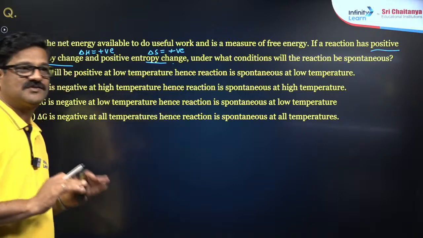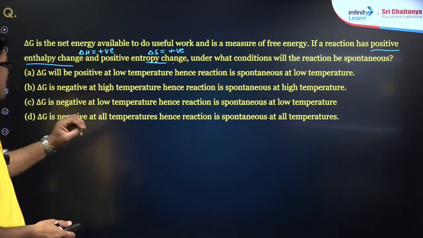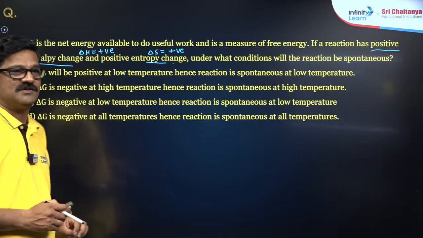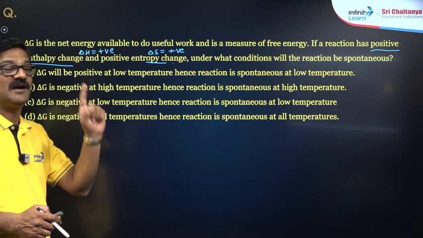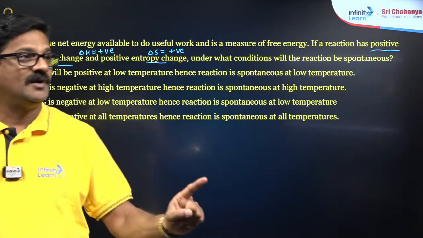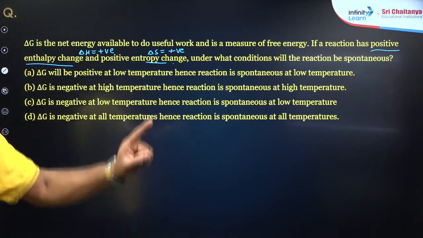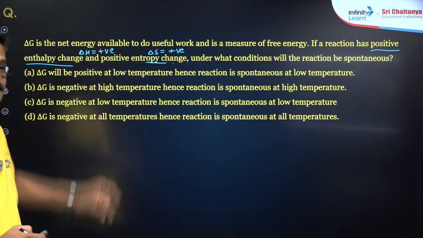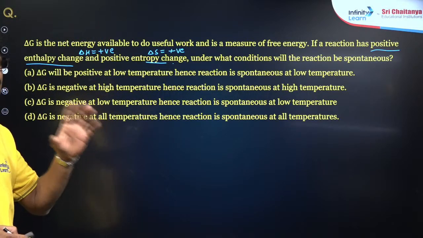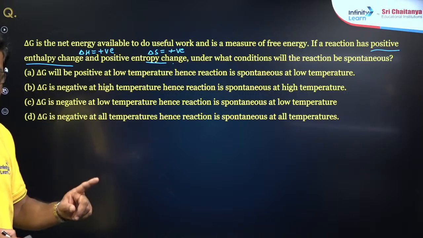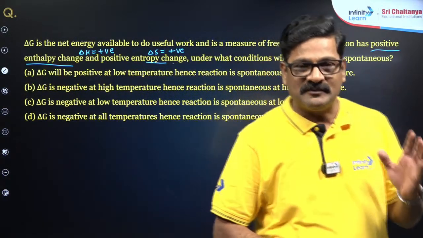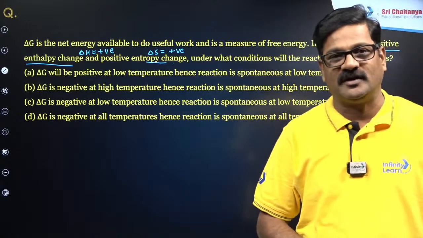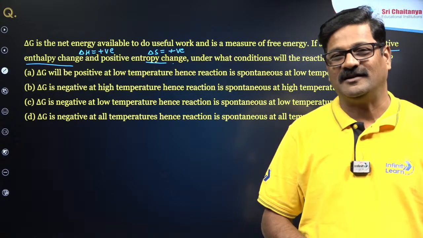So the reaction is spontaneous for endothermic process at low temperature. That is the point you need to know. For endothermic process, delta H is going to be positive. For endothermic process, the process is spontaneous at low temperatures. That is the hint.